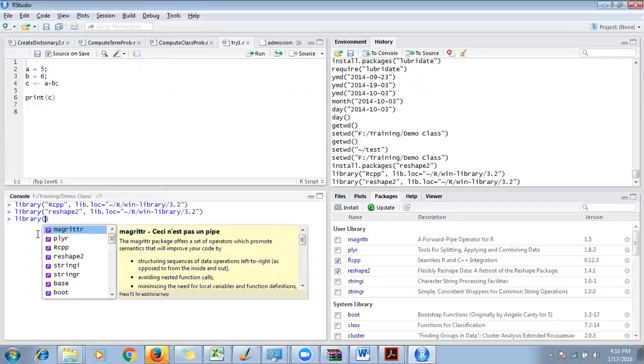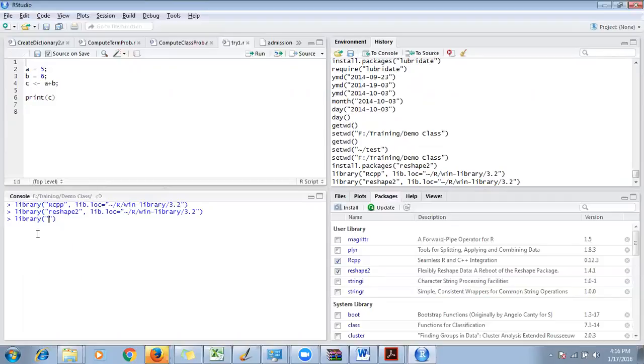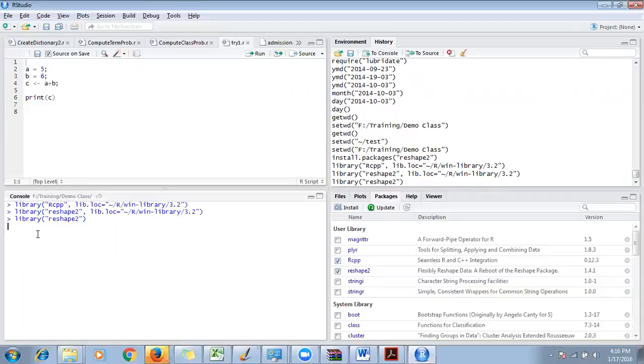Use library(reshape2). It is case sensitive again, so you need to be careful. Reshape2, this will also work. Instead of library, you can also say require. Require and library are the same thing.